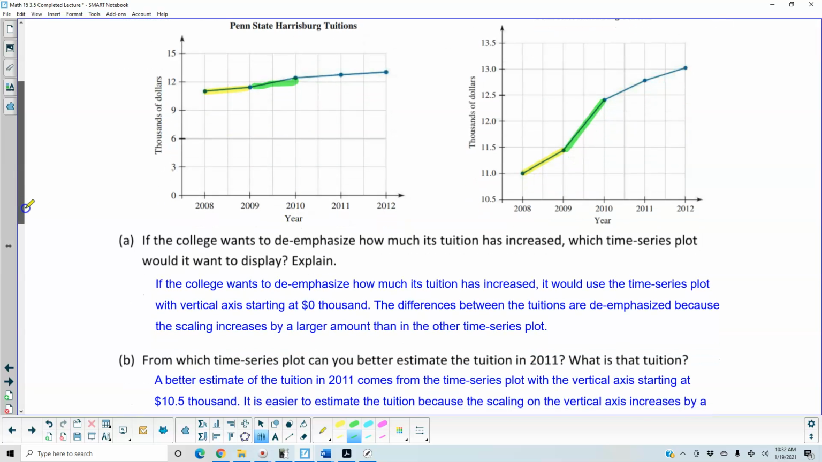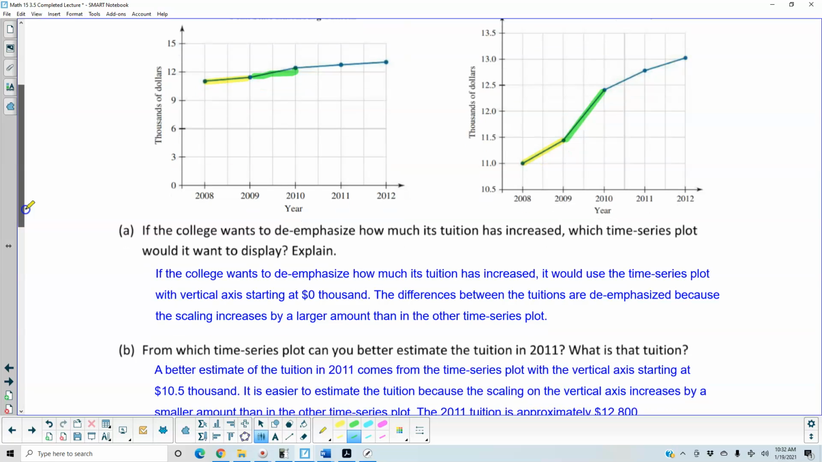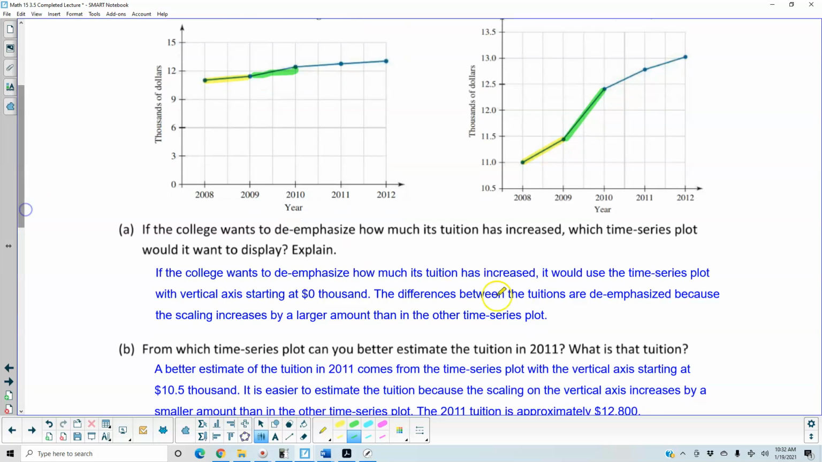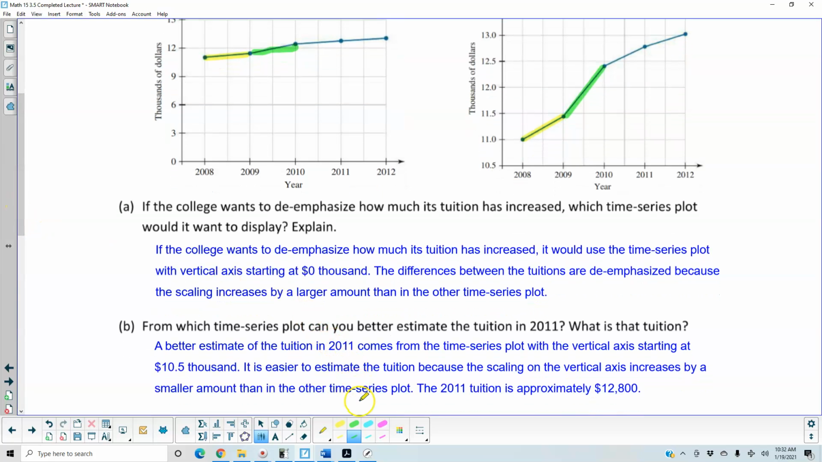For part B, it says, from which time series plot can you better estimate the tuition in 2011? And what is that tuition? Well, a better estimate of tuition in 2011 comes from the time series plot with the vertical axis starting at 10.5 thousand because they're in increments of 0.5. It's easier to estimate the tuition because the scaling on the vertical axis increases by a smaller amount than in the other time series plot.